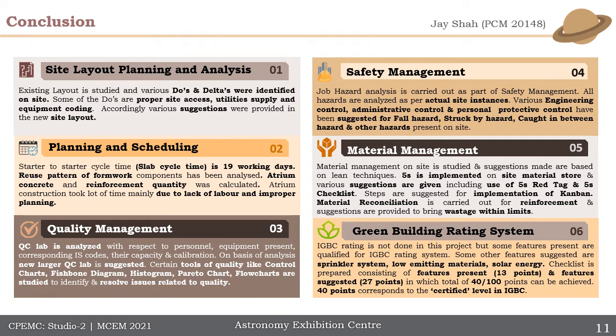Coming to the quality management, QC lab is analyzed, and tools of quality are carried out, and they are used to resolve the issues related to quality. Coming to the safety management, job hazard analysis is carried out as a part of safety management, and actual site instances were taken into consideration. For that, engineering control, administrative control, and personal protective control had been suggested for the various hazards.